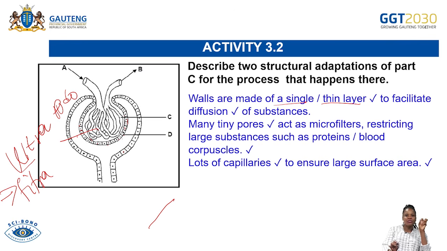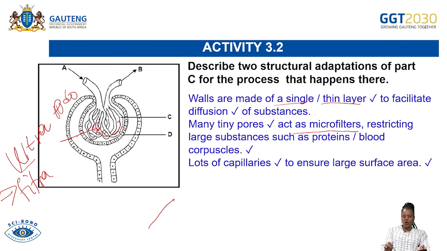It allows filtration. In other words, it acts as a micro filter. It restricts large particles from passing through. Because the pores are so small, the big particles cannot pass through, but it only allows small particles to pass through.